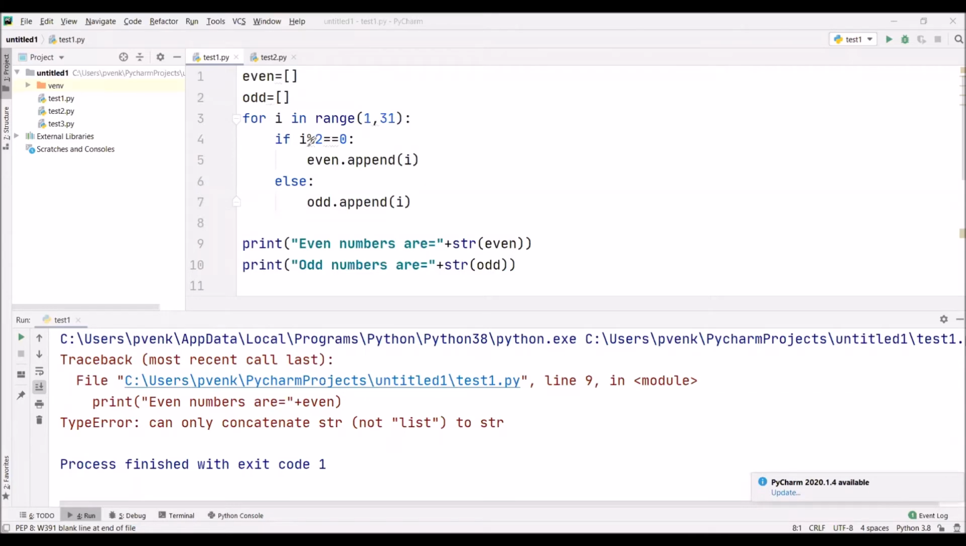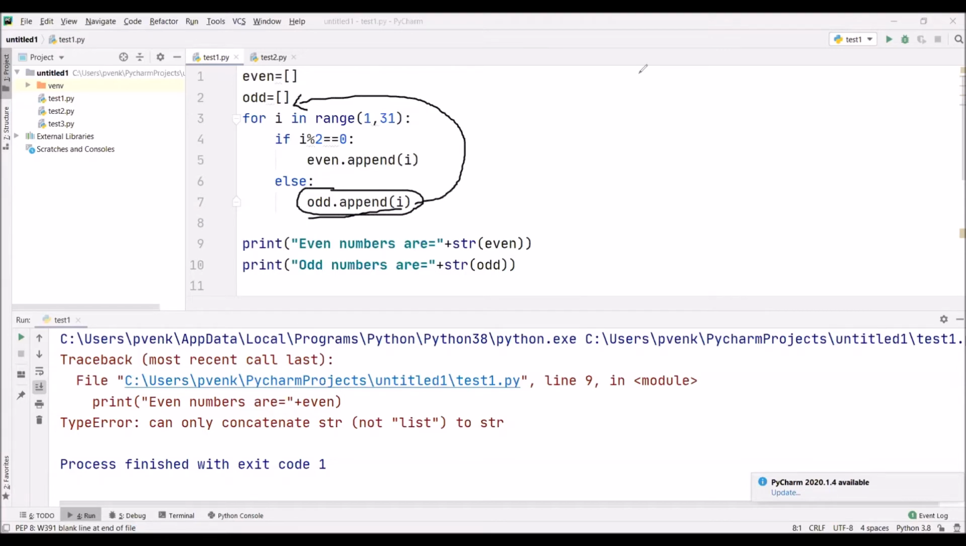Whenever the I value is in the range of 1 to 30, when I modulus 2 equal to 0, means when the number is divisible by 2, I want to add that number to the even list. For adding that number to the list, I am using even dot append. We already discussed this append when we discussed the list data type. When the number is not divisible by 2, in the else block we are giving the condition: add this number to the odd list.